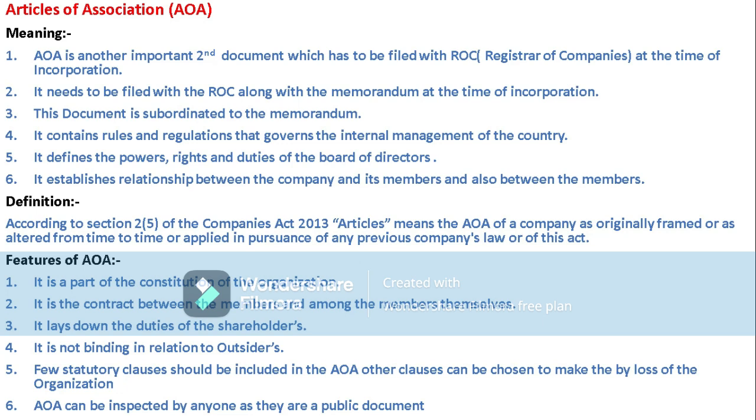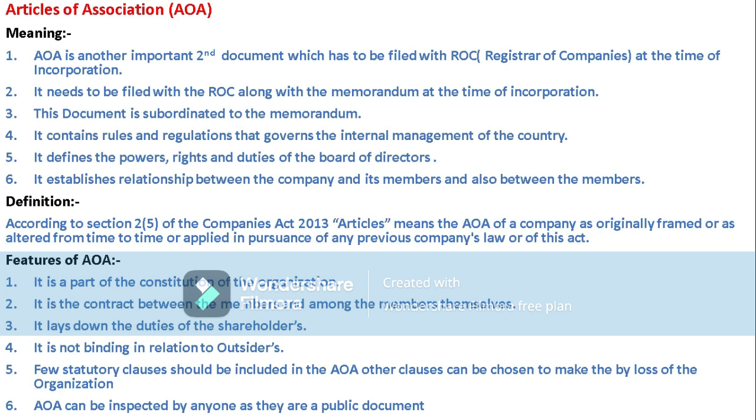Coming to today's topic, our topic is relating to Articles of Association, which is known as AOA. What does Articles of Association mean? What are the features of Articles of Association, and what are the limitations regarding the Articles of Association? These can be studied.